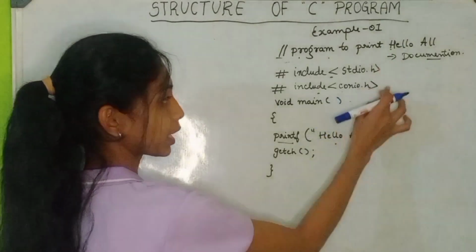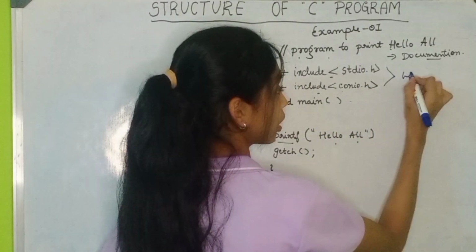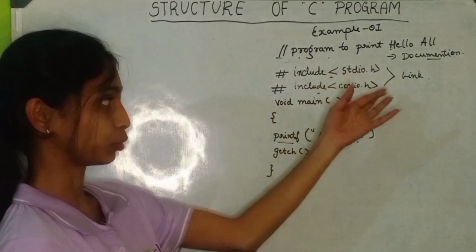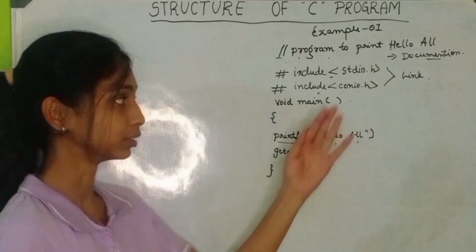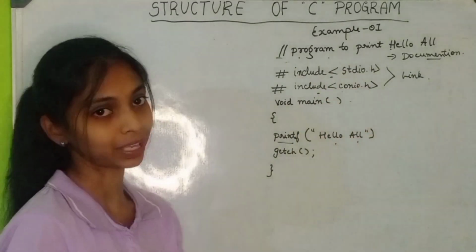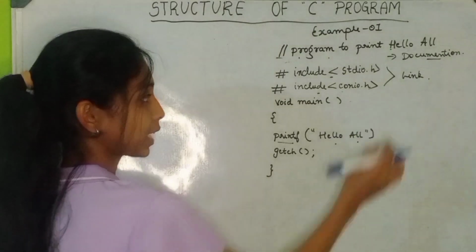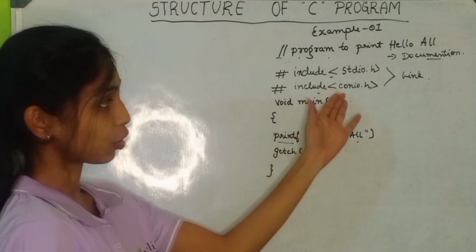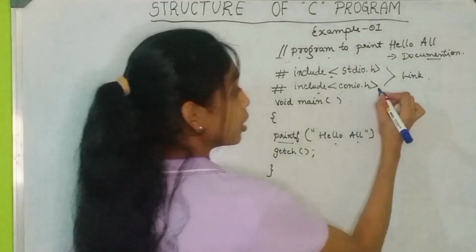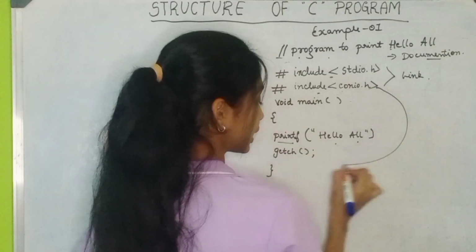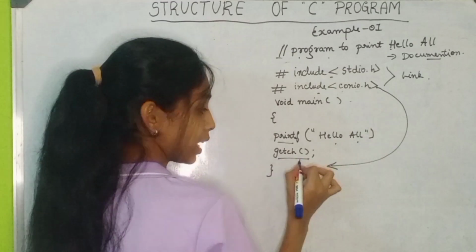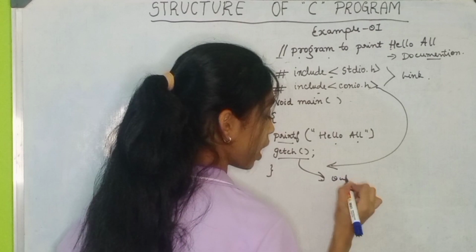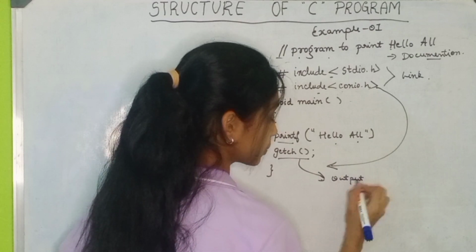The second section is the link section. As we know, the link section includes all the header files, that is stdio.h, standard input output, and the console header file. This stdio.h controls the input output statements, and conio.h is a console header file which controls getch, where getch will control the output screen.